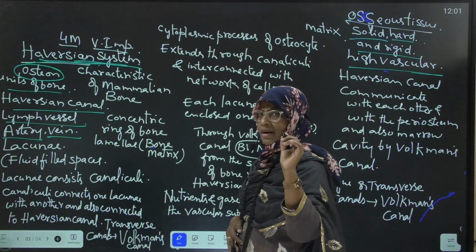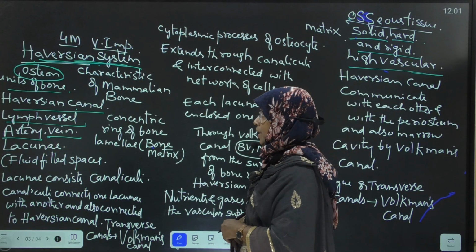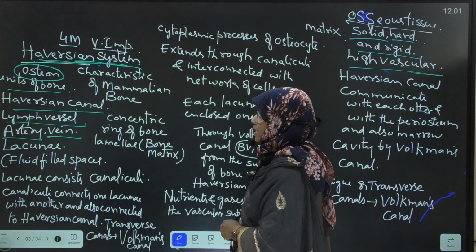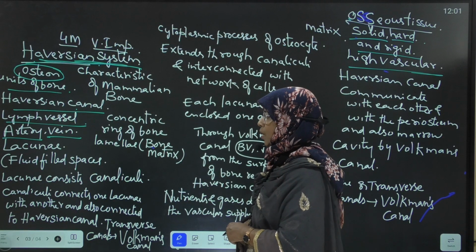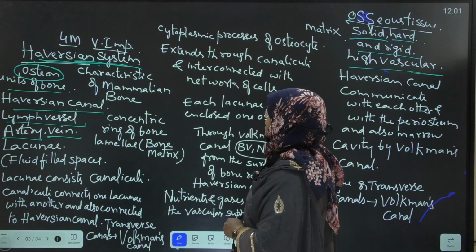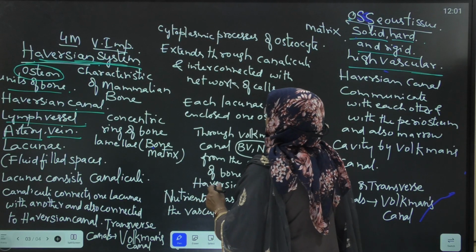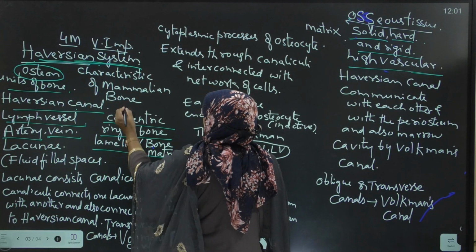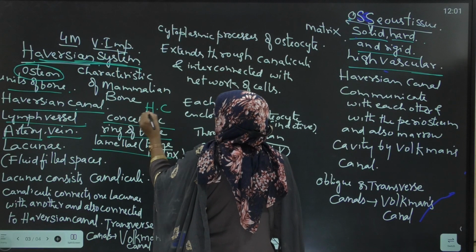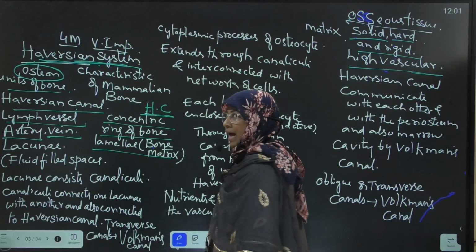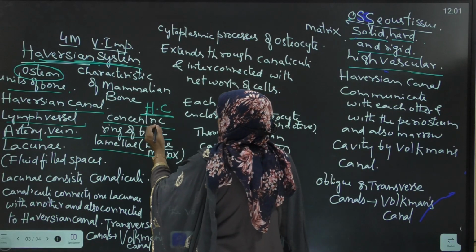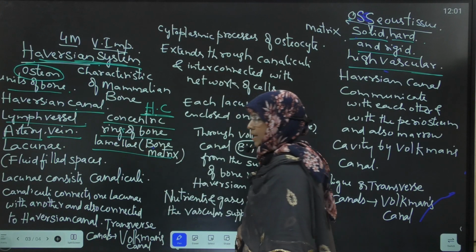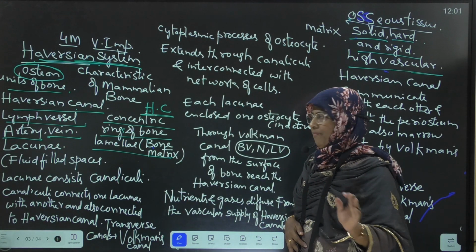Haversian canals run parallel to the marrow cavity. Next, this Haversian canal is surrounded by concentric rings of bone lamellae. HC here means Haversian canal, which is surrounded by concentric rings of bone lamellae.